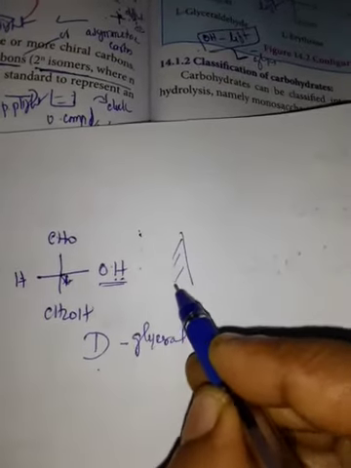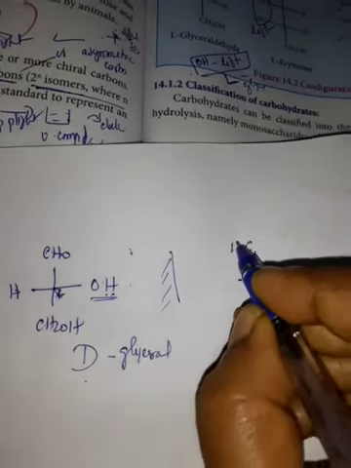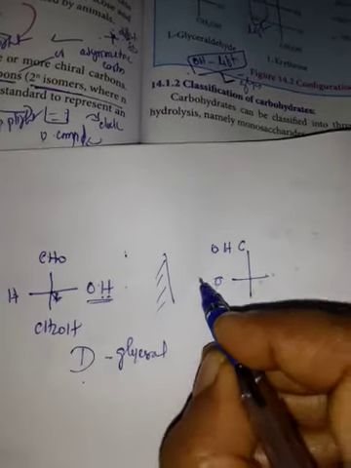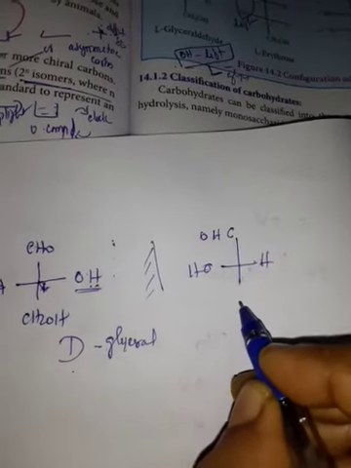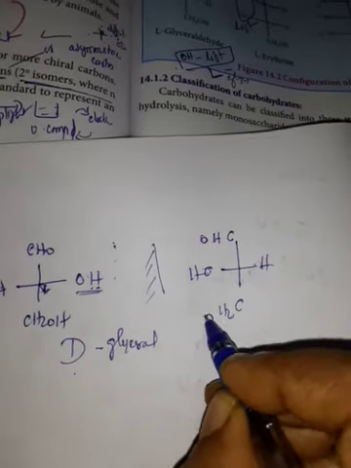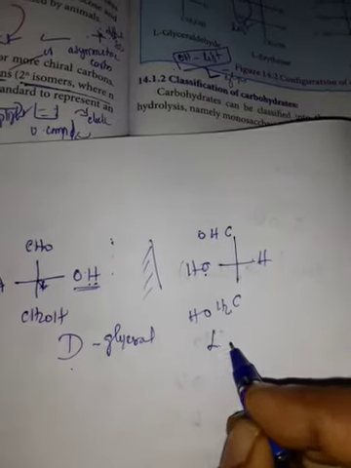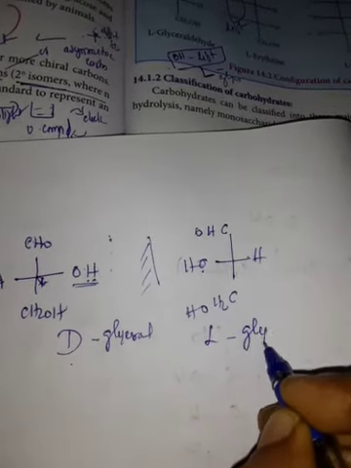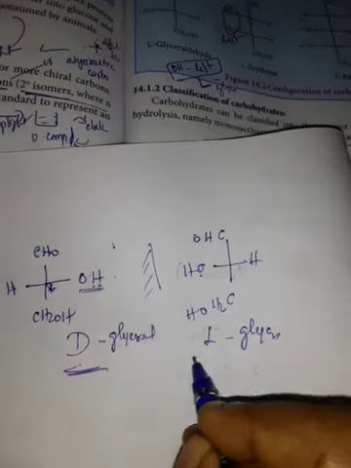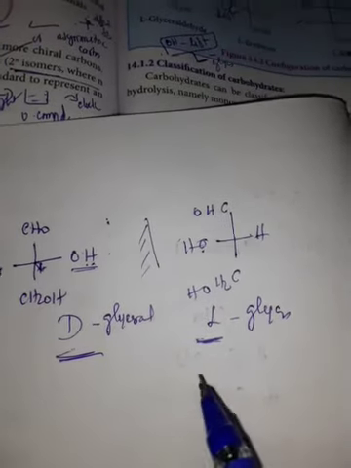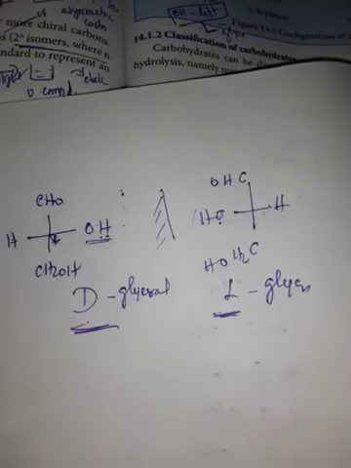If we keep a mirror like this, what will we get? CHO, OH, H, CH2OH, with OH kept on the left. That is called capital L glyceraldehyde. DL, this is due to the Fischer projection formula.